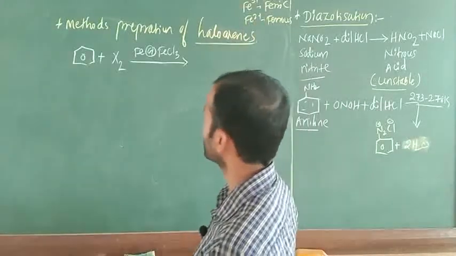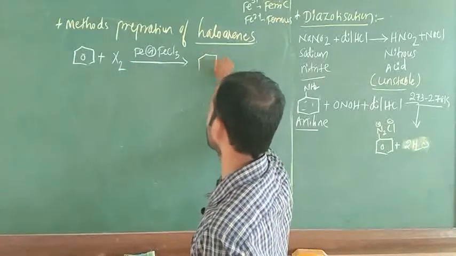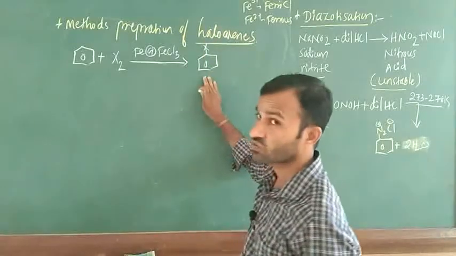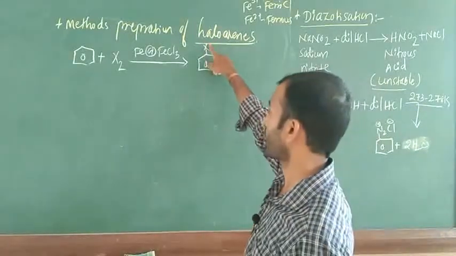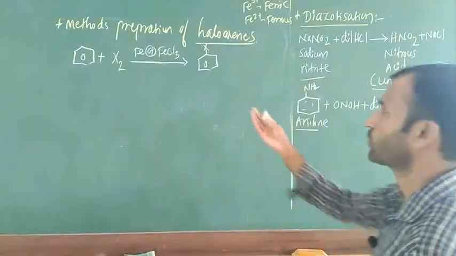Next, this benzene can react with X2. Next, there is a formation of product. What is the name of this one? Haloarene. Halo is there, arene is there, so haloarene is the product. Okay.